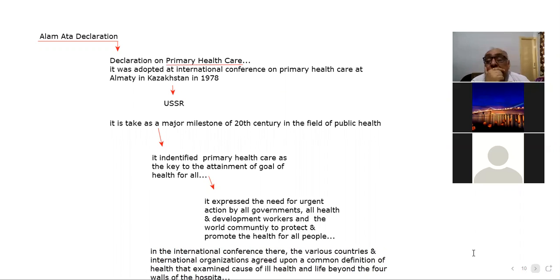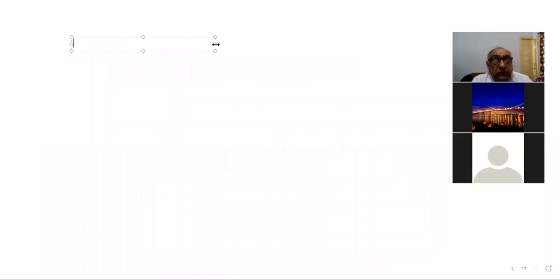On this slide, we will do what is health according to the Alma-Ata Declaration.